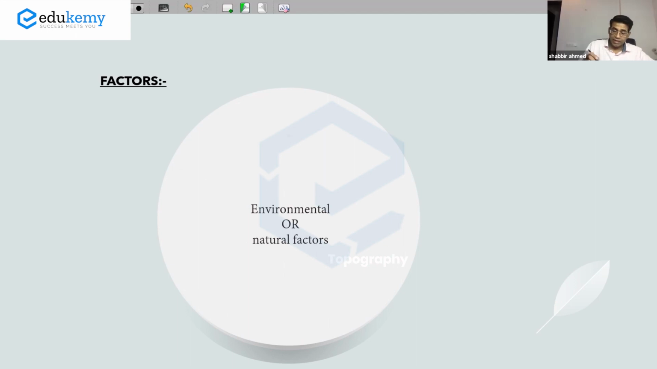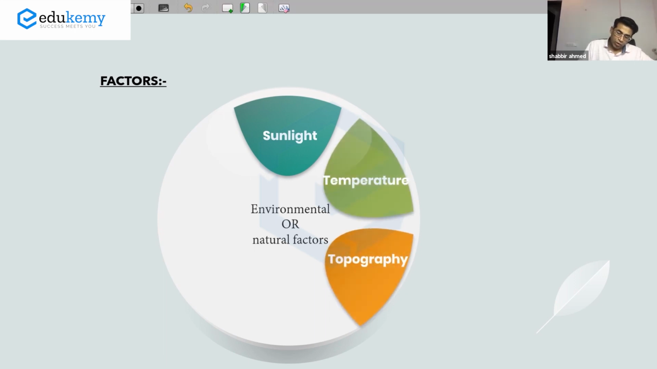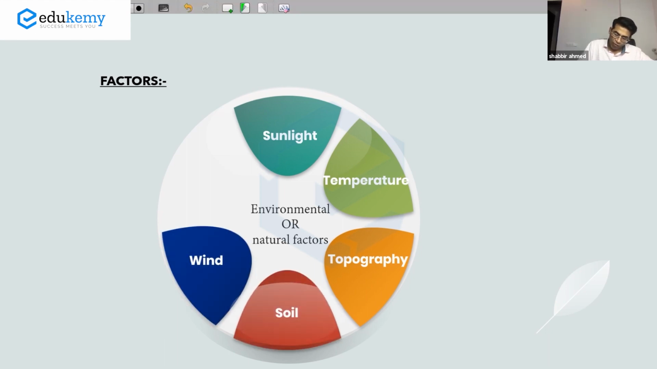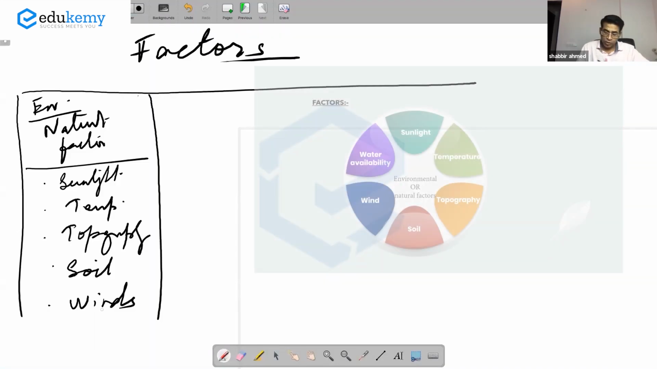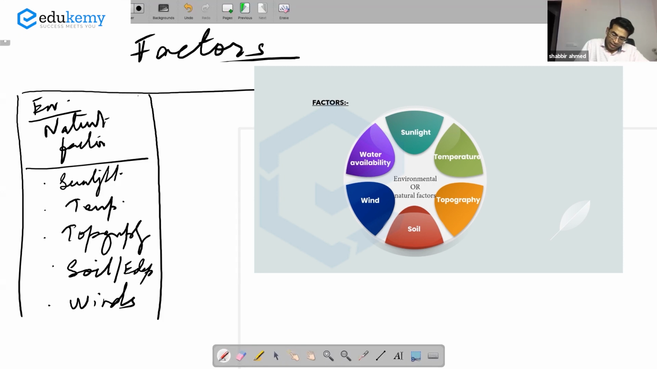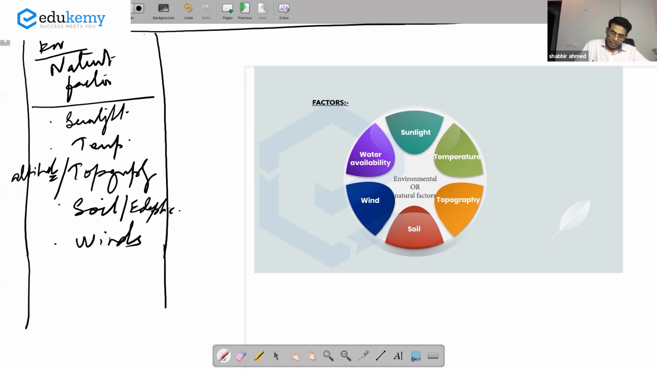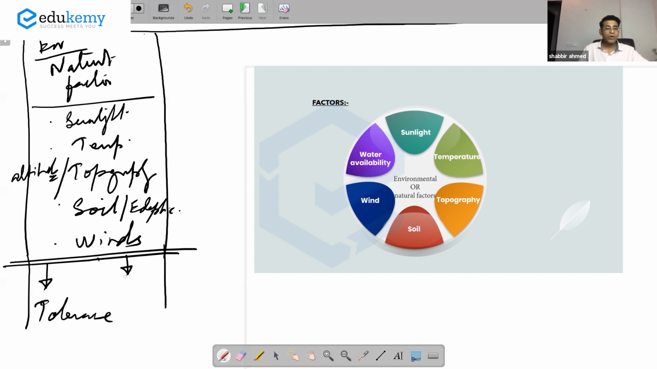natural factors. Then we are talking under this, you talk about the role of sunlight, the role of temperature, the role of topography, the role of soil, the role of winds. Soil factors are also called as edaphic factors. Topography and altitude, temperature, sunlight. And you must relate these factors with the concept of tolerance and relate this with the concept of adaptations.